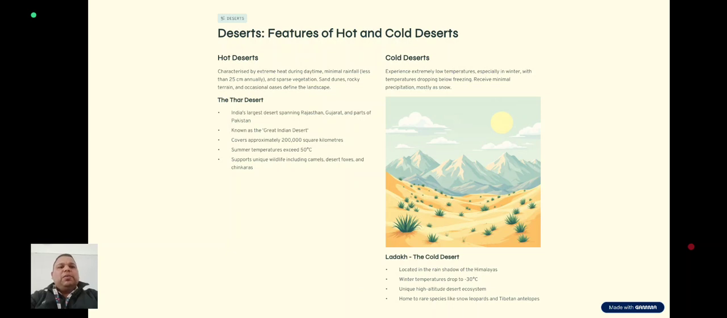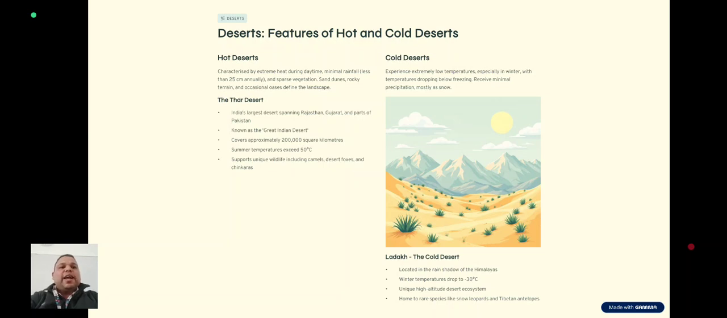Now, the desert: features of hot and cold deserts. Hot deserts are characterized by extreme heat during the daytime and minimal rainfall, less than 25 centimeters annually. Sparse vegetation, sand dunes, rocky terrain, and occasional oases define the landscape. The Thar Desert, India's largest desert, spans Rajasthan, Gujarat, and a part of Pakistan. Known as the Great Indian Desert, it covers approximately 2 lakh square kilometers. Summer temperatures exceed 50 degrees Celsius.